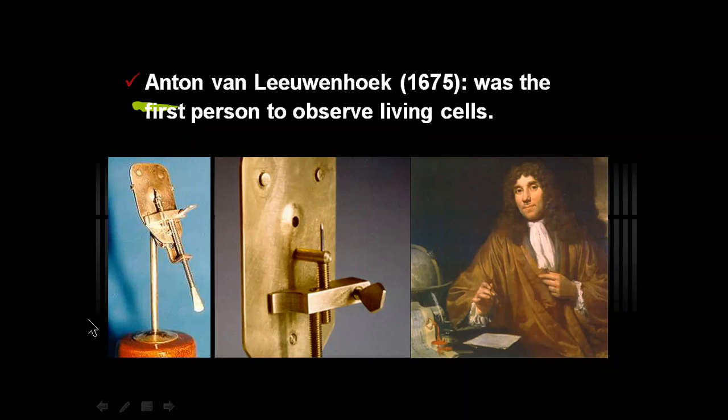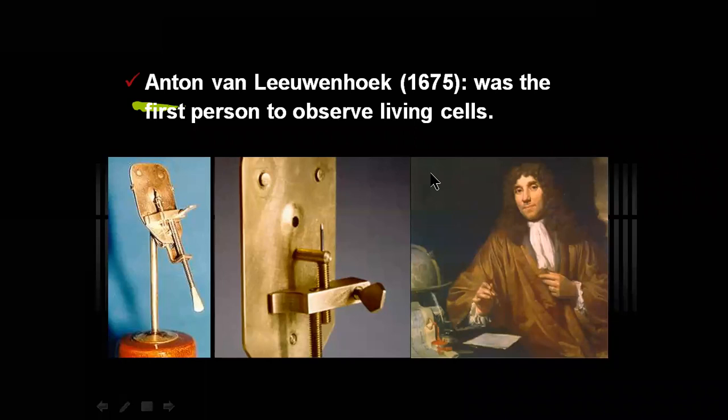With the help of this device, he was able to identify living cells. But you need to remember, Robert Hooke observed dead cells, but Leeuwenhoek observed living cells for the first time. Those cells observed by Anton van Leeuwenhoek, he referred to as animalcules.